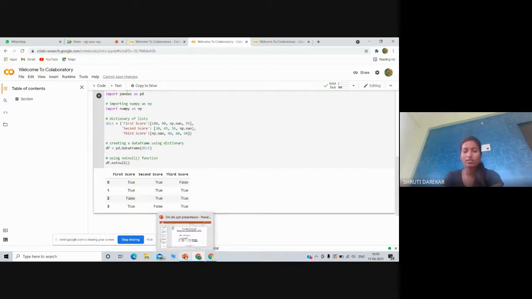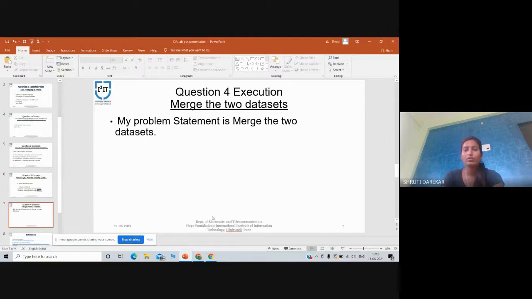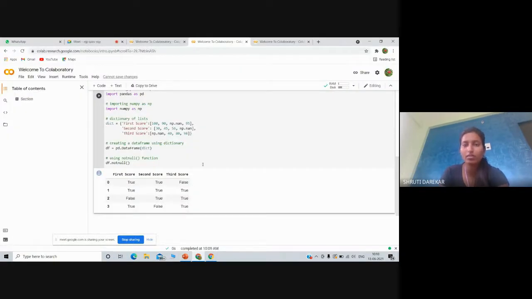My next slide is merge the two data sets. My problem statement was to merge the two data sets or data frames. Merging data frames is another universal operation related to data frames. Two data frames might hold different kinds of information about the same entity and be linked by some common features or columns. Now I will execute my code and explain on screen.